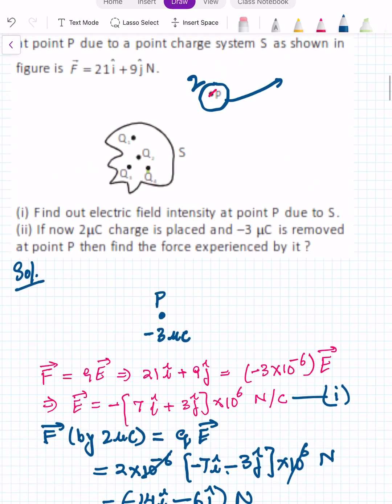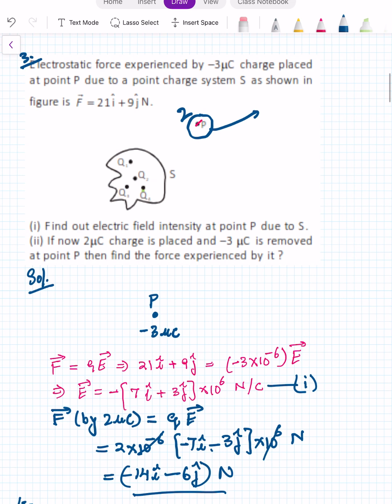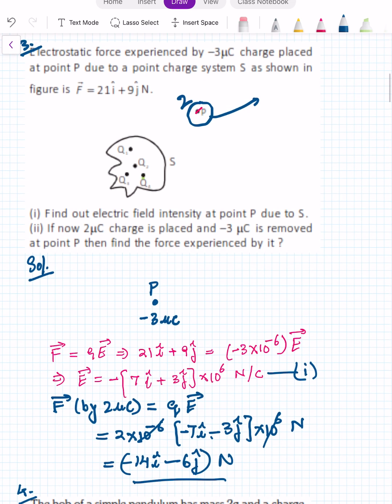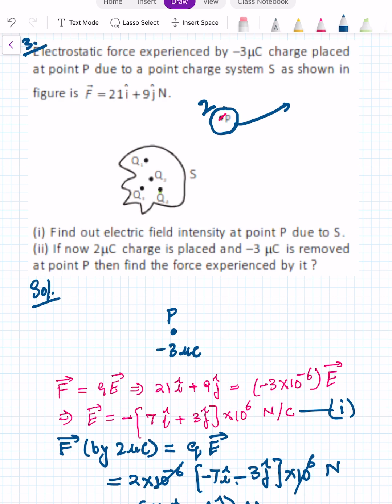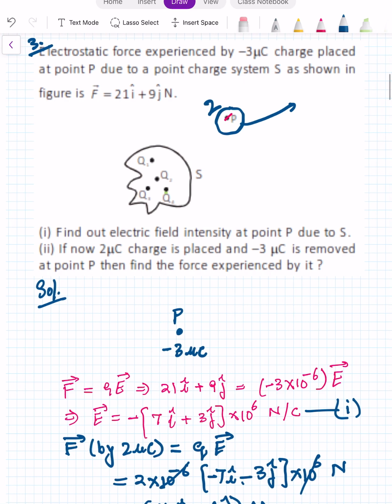Now here also the same concept but has been presented in different way. First, the force given by one charge particle, negative charge particle. Then you determine electric field at that location. Then they ask what is the force experienced by other charge particle. And then it has been computed again by using F equal to QE.